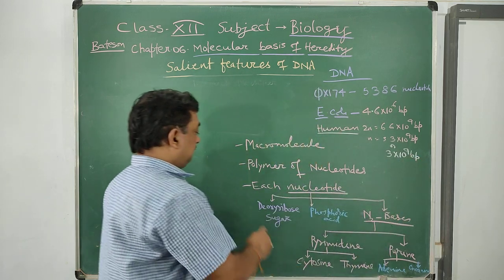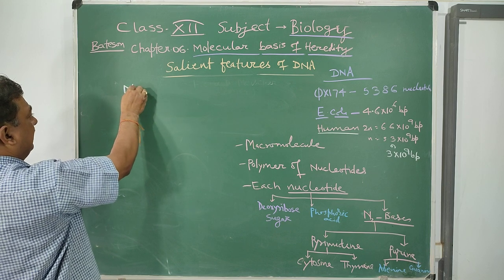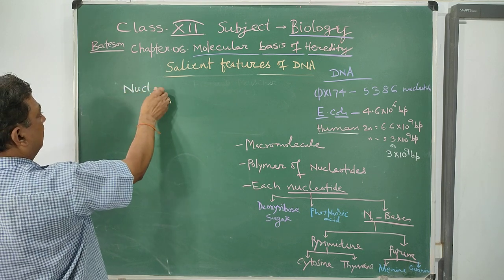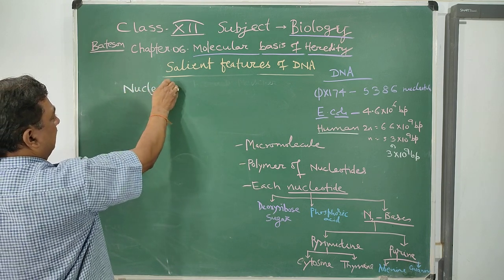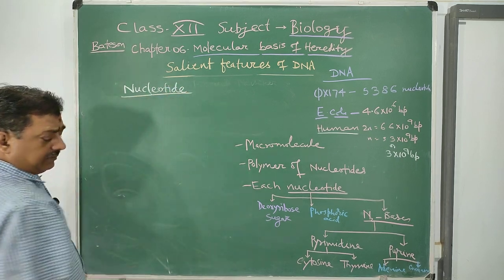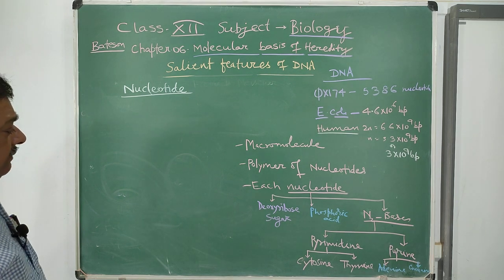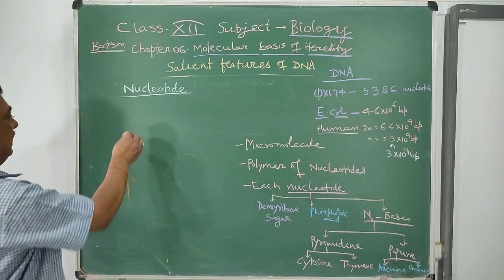So, what is a nucleotide? Nucleotide is the building block of DNA. It is made up of deoxyribose sugar.